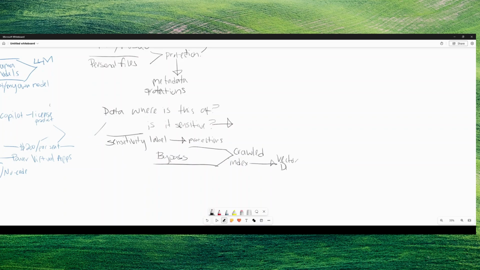I won't go down that rabbit hole in this conversation, but just so you're aware, this index is going to be retrieved through whichever the case may be. Let's say my prompt states a specific file as a reference point, and that data has already been crawled, then it's going to use a form of retrieval augmented generation to get that.